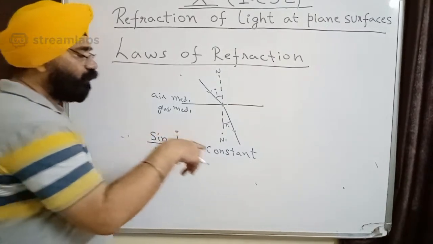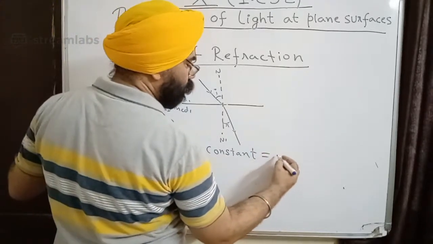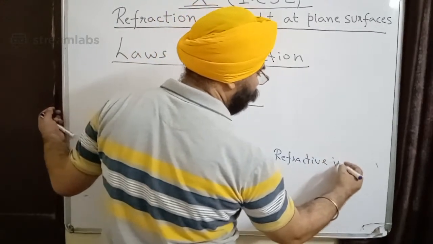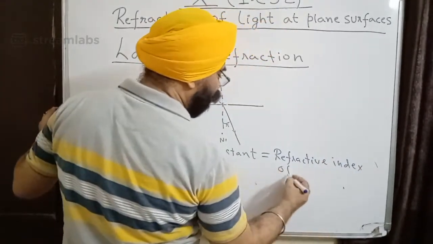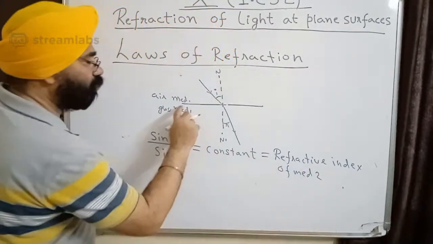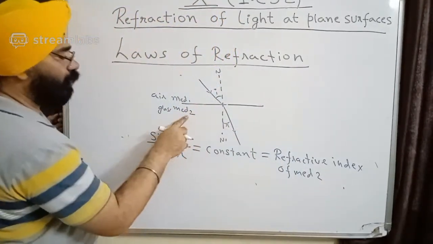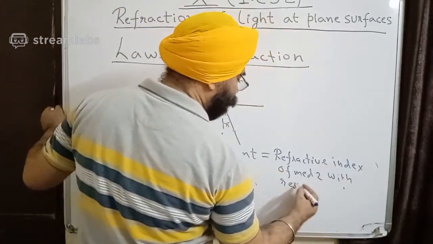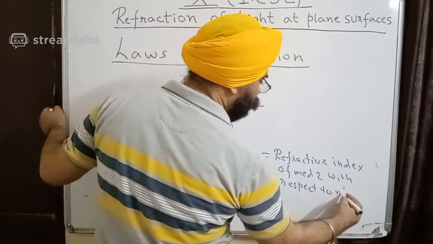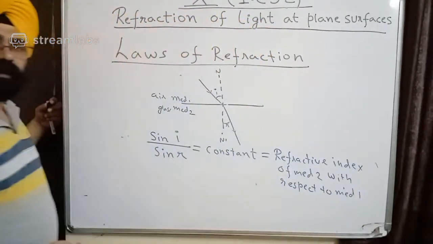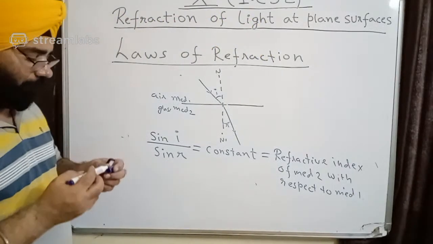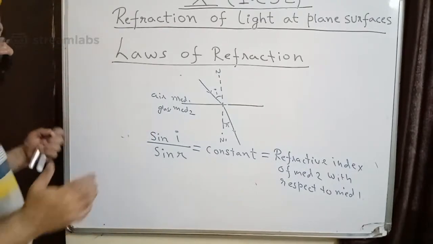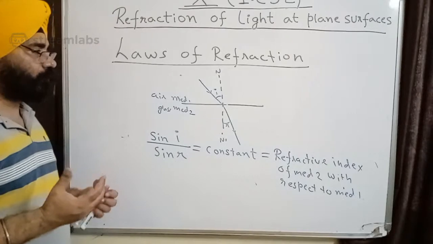Okay, and we call this constant refractive index of medium 2, which means the one which is at the bottom, with respect to medium 1. Got it? Okay, let's take an example to understand it better. We have already taken air and glass. Okay, we can relate it. One more thing I do, and then I go back over there.